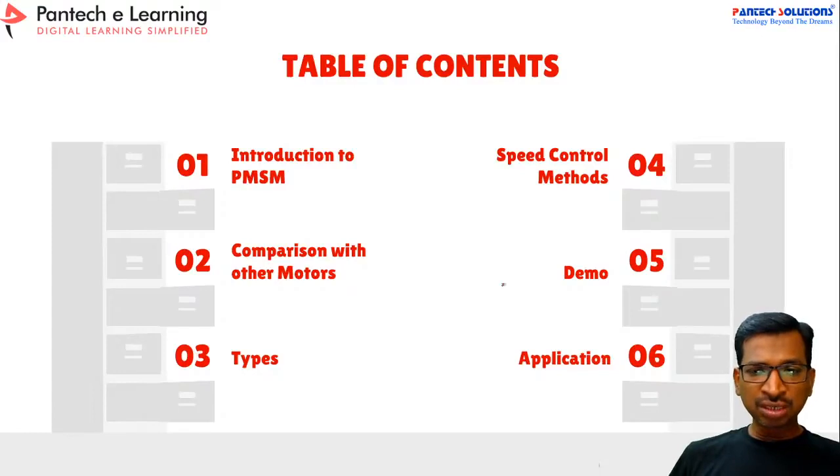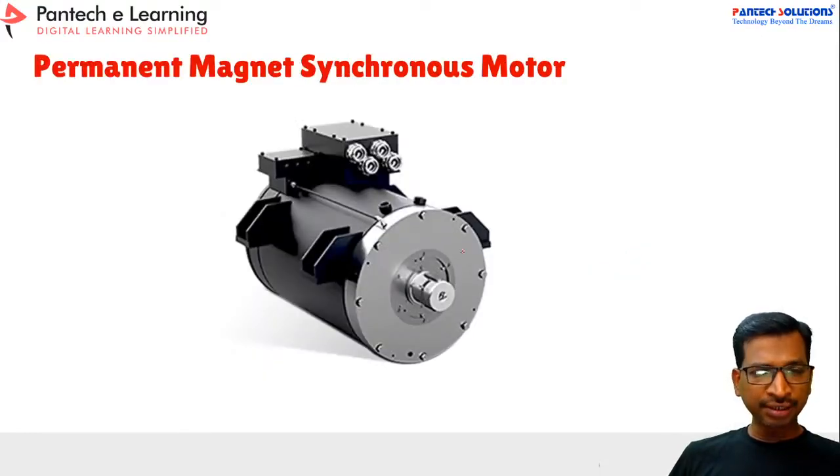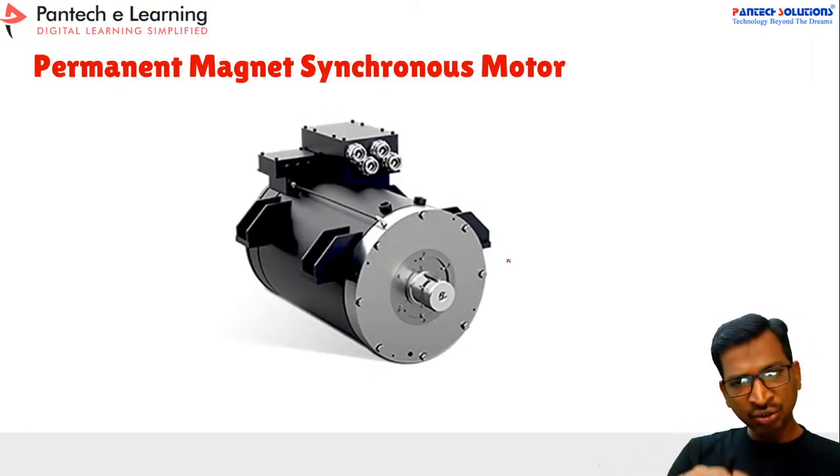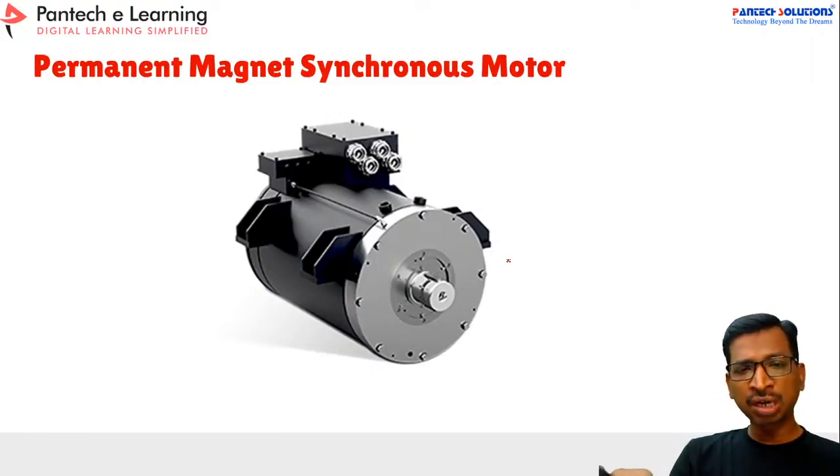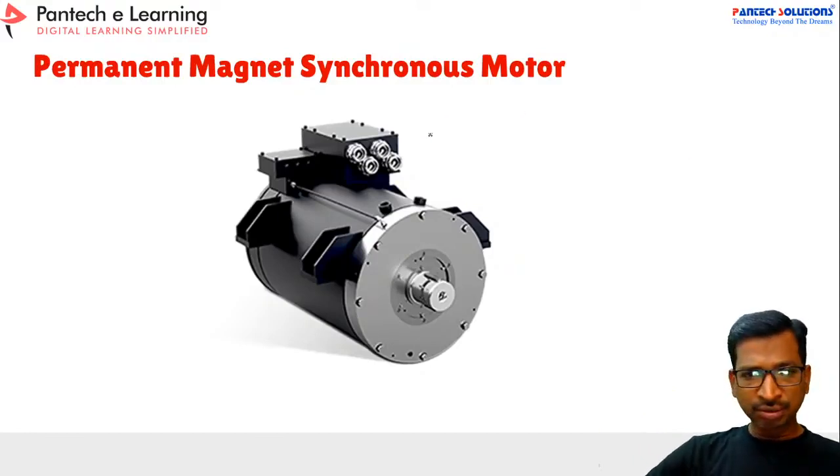So this is the motor which is readily available in the market. Simply you can buy this motor and use it for your applications. Here you have a terminal.